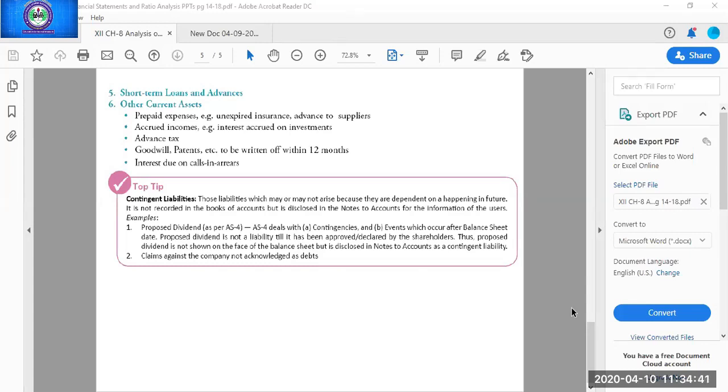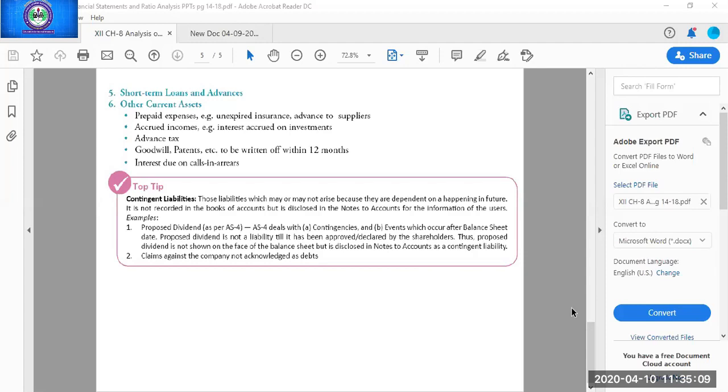Why? Because it is the dividend declared by the directors, not approved by the shareholders. So the company is waiting for the approval of the shareholders. The dividend which is declared will be paid only when it is approved by the shareholders. Till then it will be shown as a footnote or disclosed in the notes to accounts as a contingent liability.